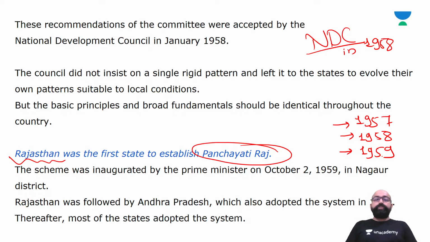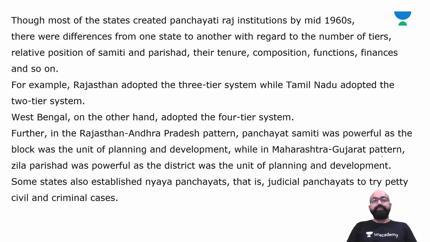After that, gradually, most of the states adopted the Panchayati Raj system. Most of the states created Panchayati Raj institutions by the mid 1960s.